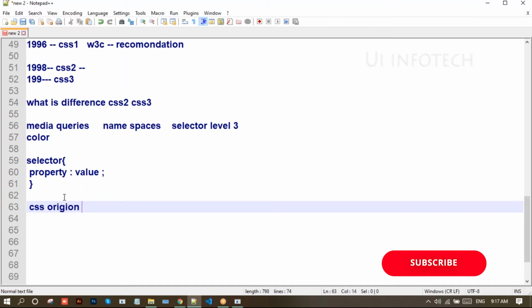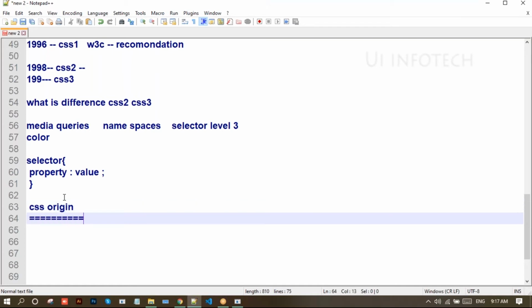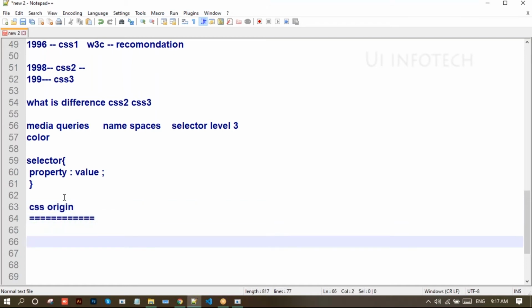Next, CSS origin. Origin means the birth of CSS, when CSS was born. CSS was first proposed by Hakon Wium Lee. He is the father of CSS.